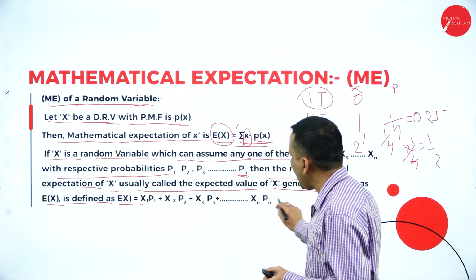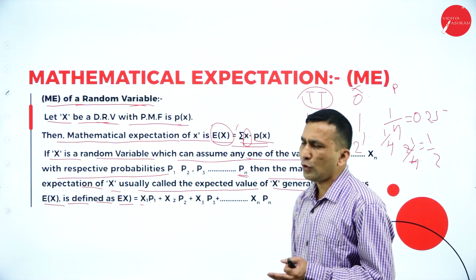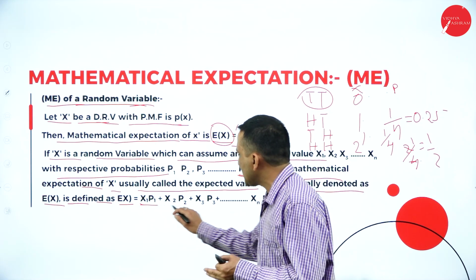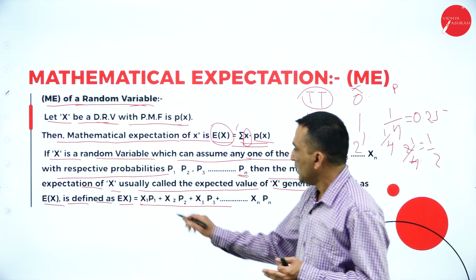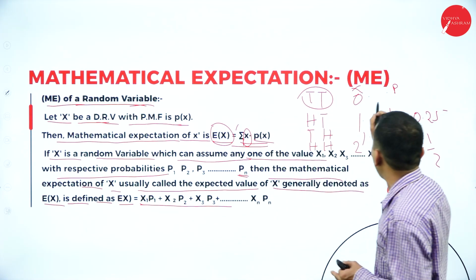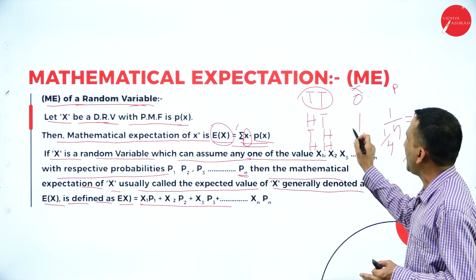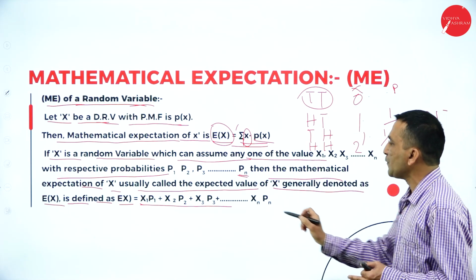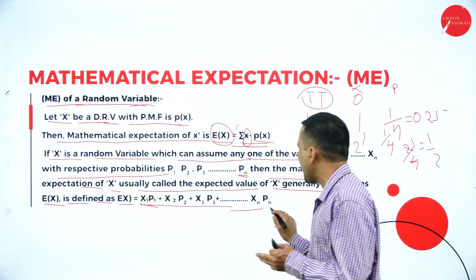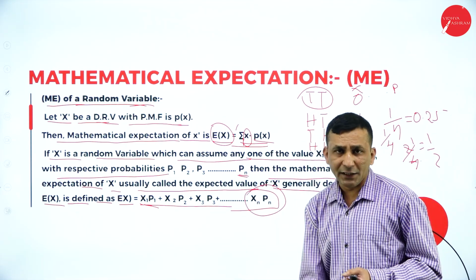If you take it together, summation, we can do it either in horizontal or vertical format. In this case, looking at the horizontal format, x1 into probability 1. See the set of data, x1, x2, x3. The respective probability you need to multiply, till the experiment's total last end result.